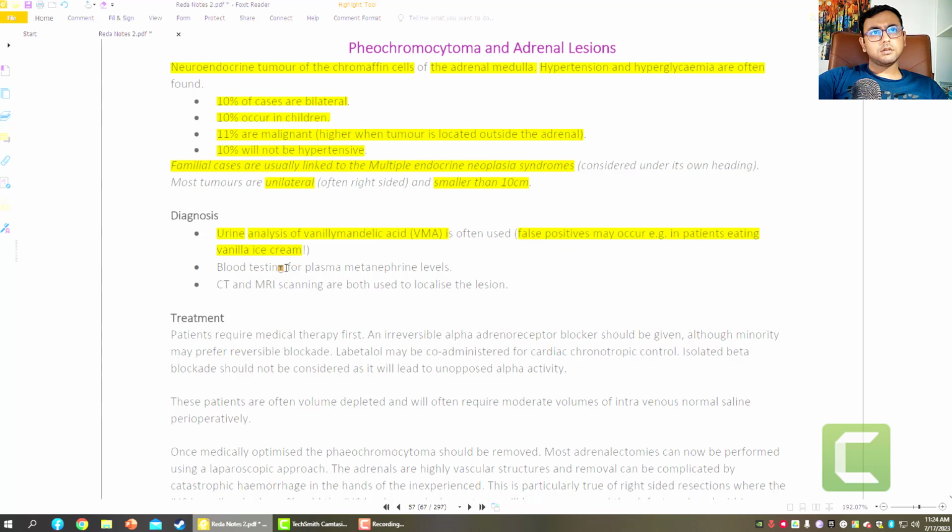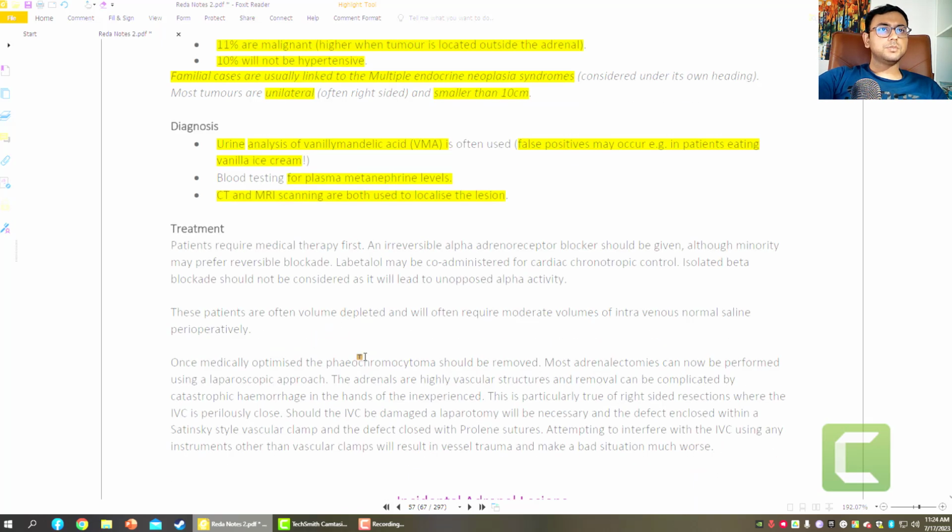Now the blood testing of plasma metanephrine levels, and CT and MRI scanning are both used to localize the lesions. Now the treatment will be medical therapy first, and irreversible alpha adrenoreceptor blockers, that is terazosin, prazosin, alfuzosin, and tamsulosin. These alpha adrenoreceptor blockers should be given, and a minority may prefer reversible blockade. Labetalol may be co-administered with cardiac inotropic control, as isolated beta blockers should not be used because of unopposed alpha activity. Okay.